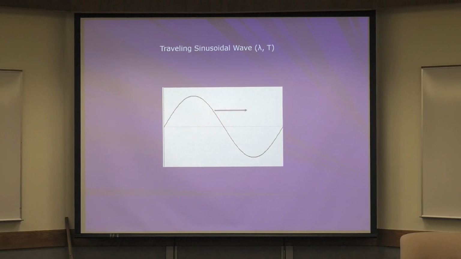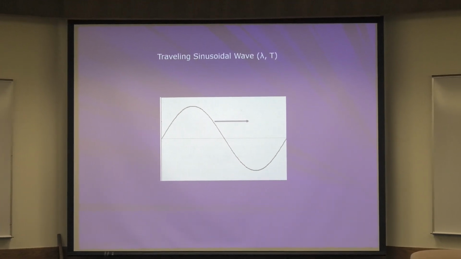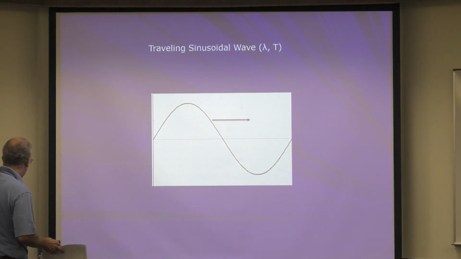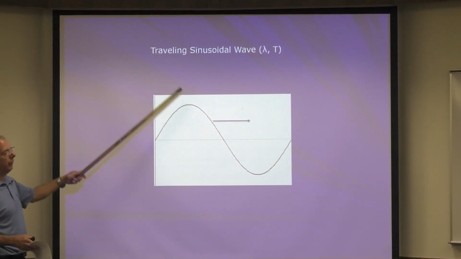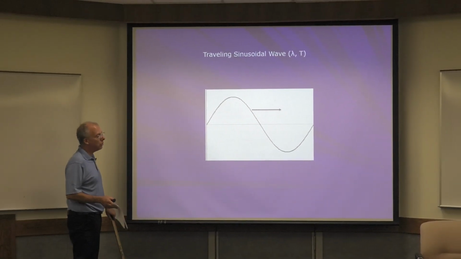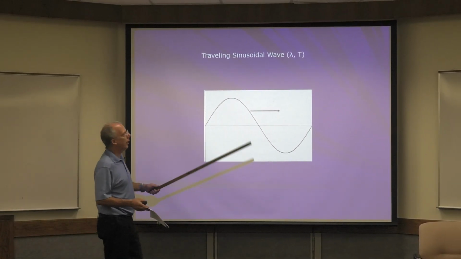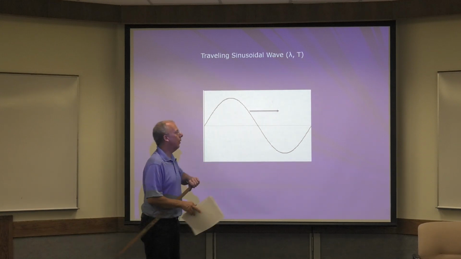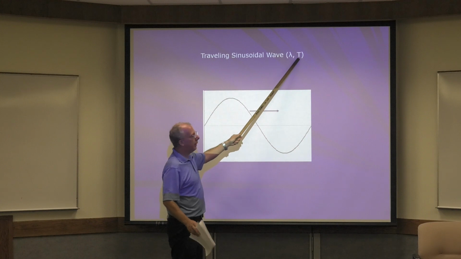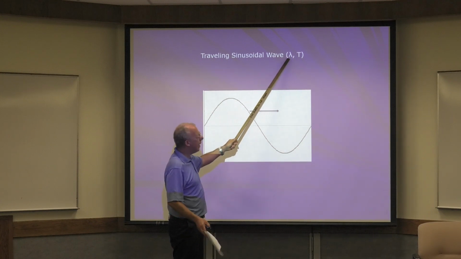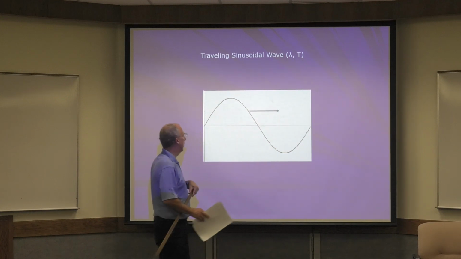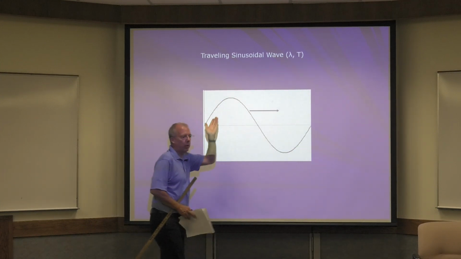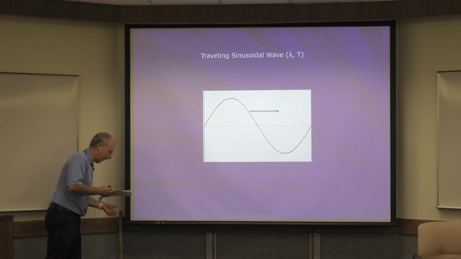Now we want to talk about traveling waves. We're going to make it simple. All we're going to talk about are sinusoidal waves, sines and cosines. What's so great about sines and cosines? Well, they repeat themselves. So they have periods and they have wavelengths because they repeat themselves. So there's a nice sine wave. We're going to say it travels to the right, or whatever, we don't care. But this one travels to the right.